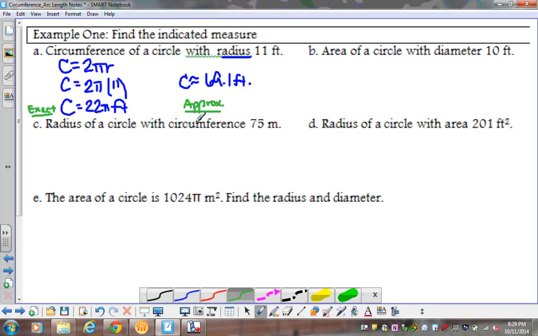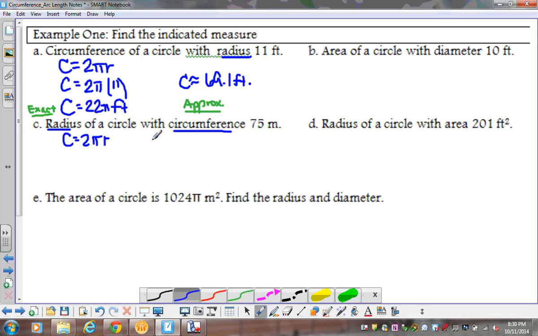Now, the second one is just a little bit different. We're looking for my radius in this case, given my circumference. So once again, I'm going to write out the equation. I'm using my circumference equation, and looking for my radius, I'm going to use c equals 2 pi r. The reason we write this out every time is because they're going to give me different pieces, and if I write out my equation, I can substitute things into the right place and then solve.